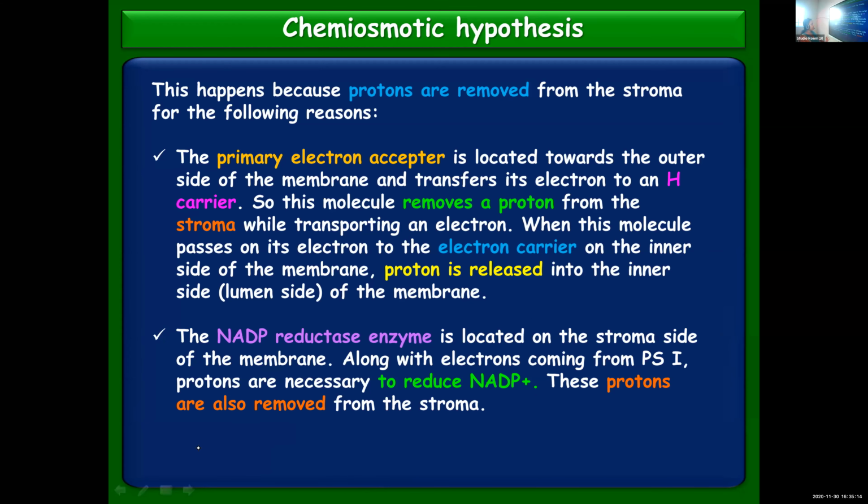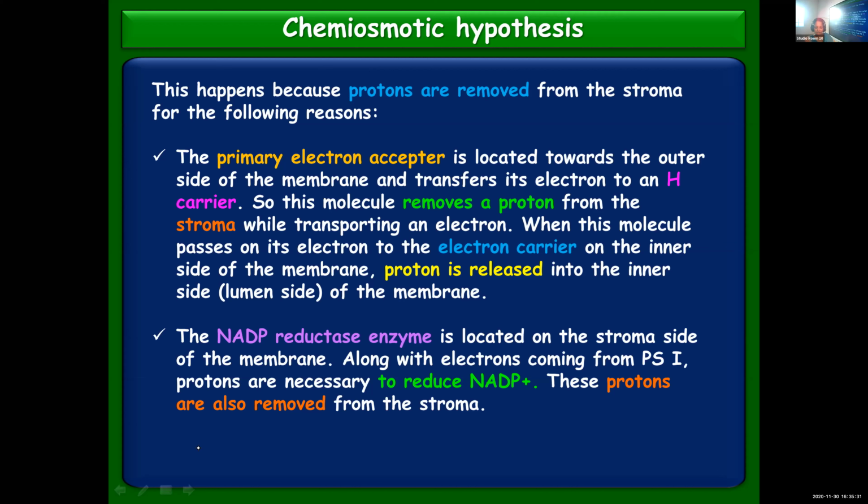Then another step which contributes to the increase in protons: we already mentioned NADP reductase. This enzyme is necessary to convert NADP to NADPH2.